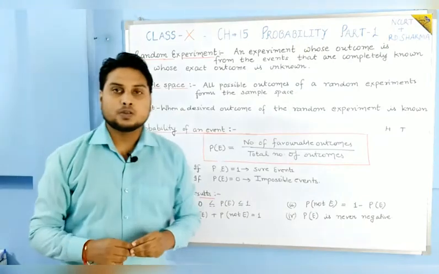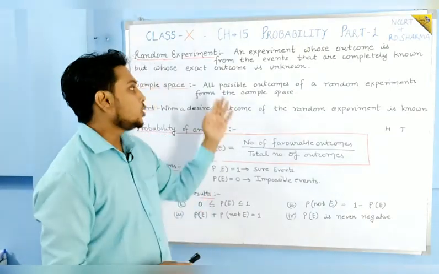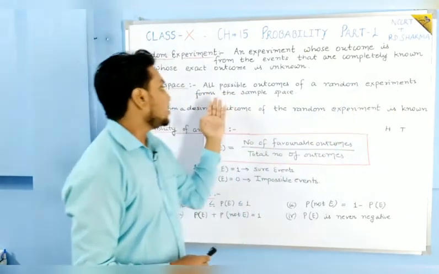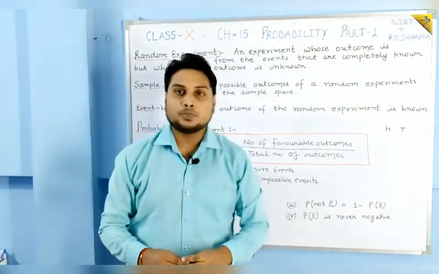Then the next is the sample space. What is a sample space? All possible outcomes of a random experiment form the sample space.